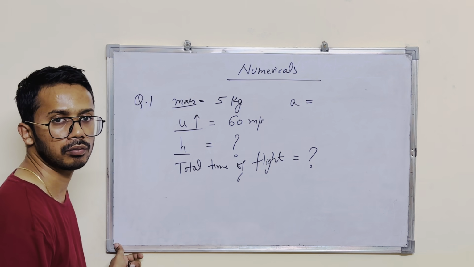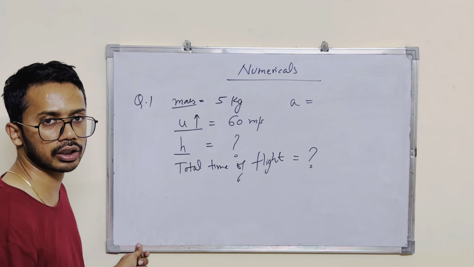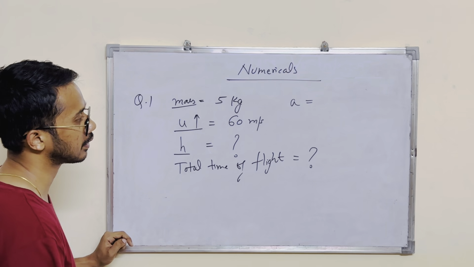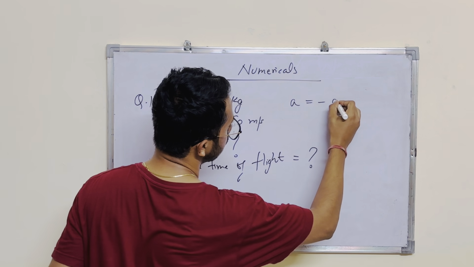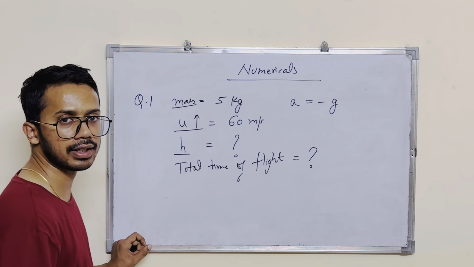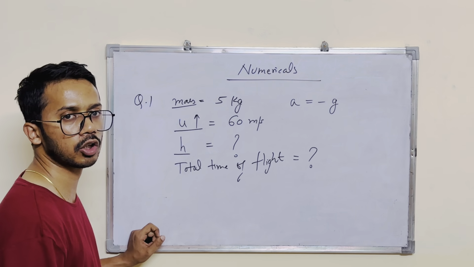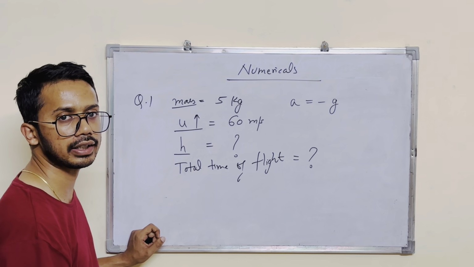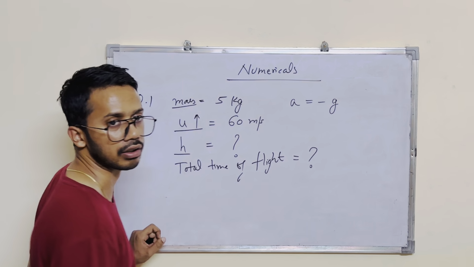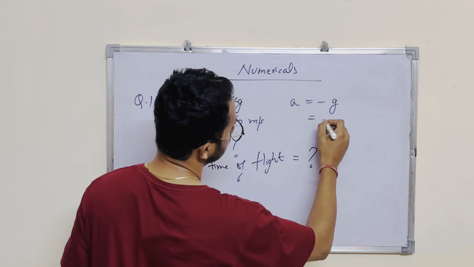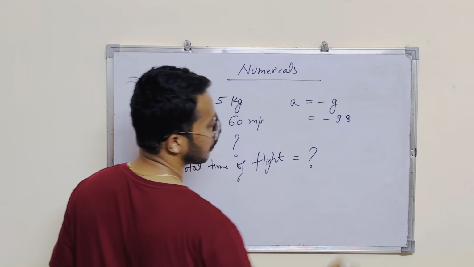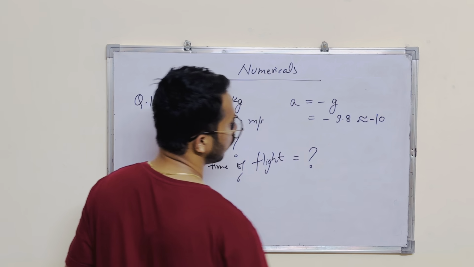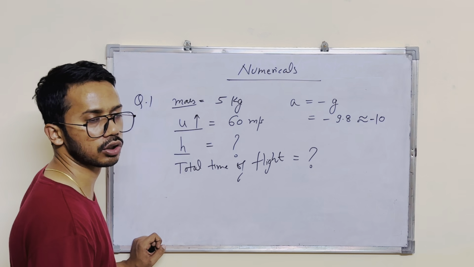You will say no, right? Because in the question the acceleration value is not given, but since the object is thrown vertically upward, you should know acceleration is going to be minus g. Why minus g? Because the gravitational pull is pulling the object downward, but the object is going upward, so the force will try to pull it down. So we'll have a negative acceleration. Value of g, you all are well aware, is 9.8, and while solving numericals, we can take it approximately as 10. So we'll take g as minus 10 while solving this question.